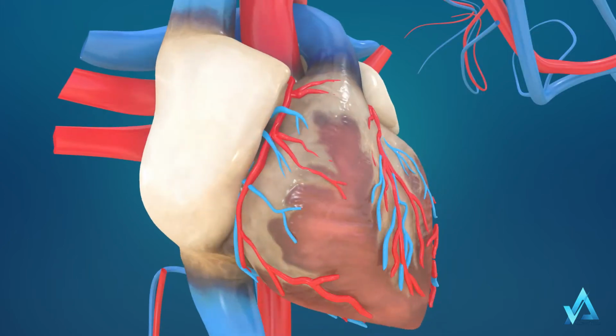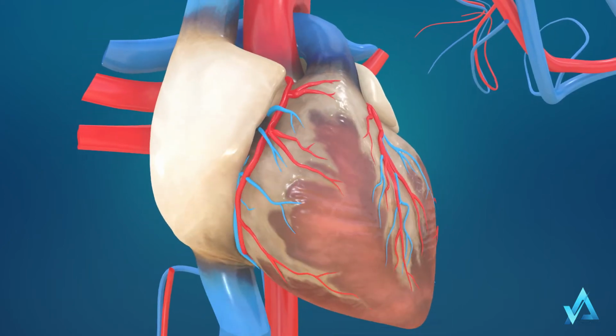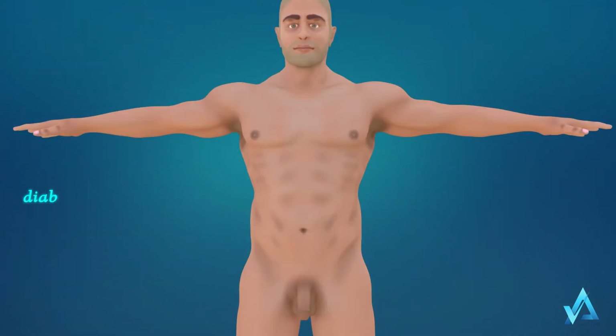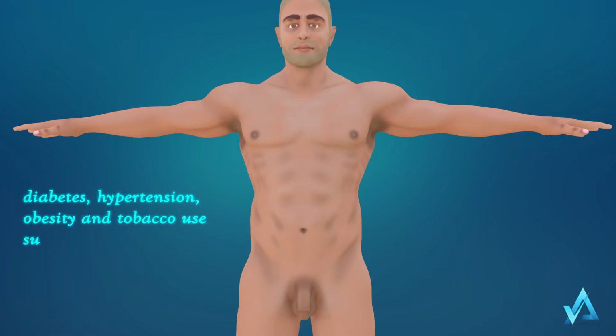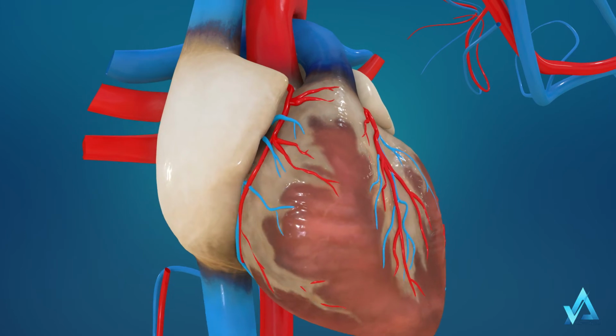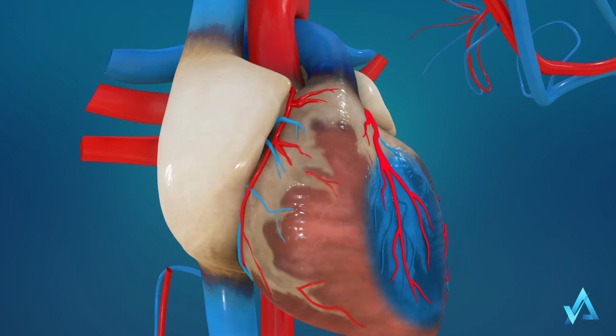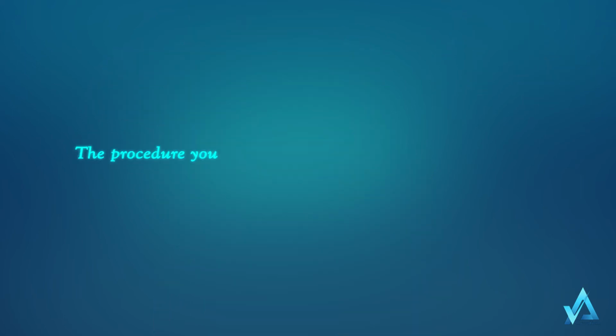The most common associated diseases which increase the risk of heart disease are diabetes, hypertension, obesity, and tobacco use such as smoking. Your heart doctor may recommend a procedure to open up the blockage and improve blood flow to the damaged area. The procedure you may be prescribed is coronary angioplasty.